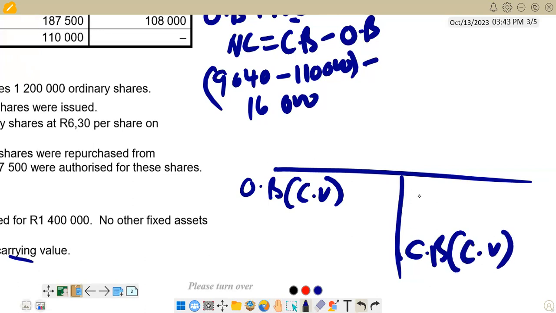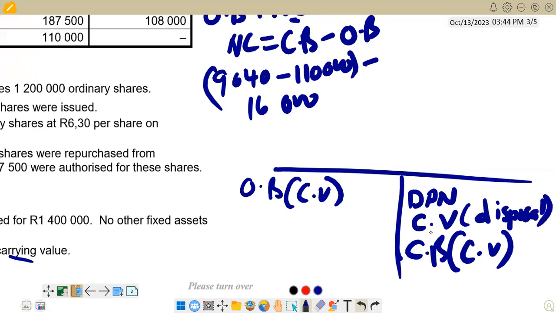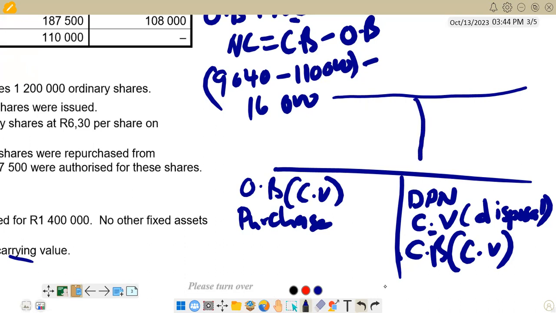And then the depreciation for the year will come on the credit side, and the carrying value of any non-current asset that was disposed in the year will come on the credit side. So this is the figure that you want to find, and this becomes the figure for the amount that was received for disposal. Here also we put the value for purchase, and we already know that it's 1.4 million. So this is the scenario that we are going to. Basically, you can put that T account here to put those figures.